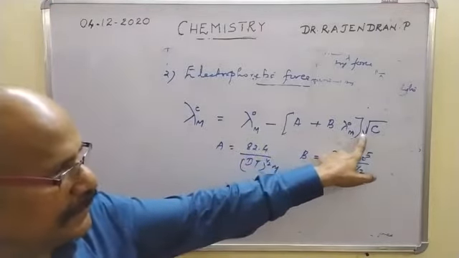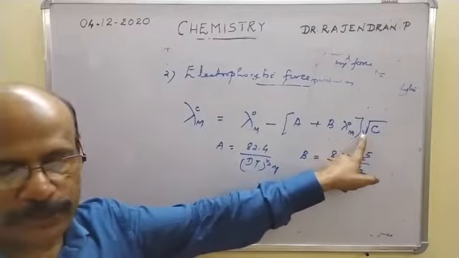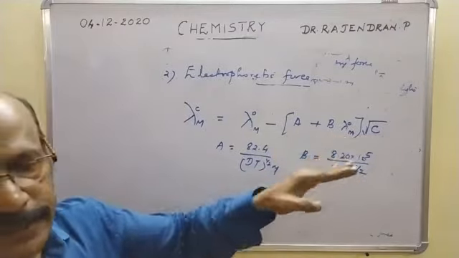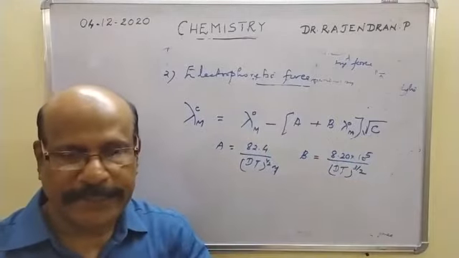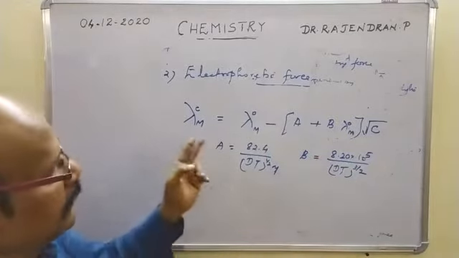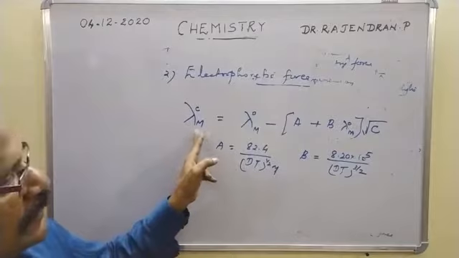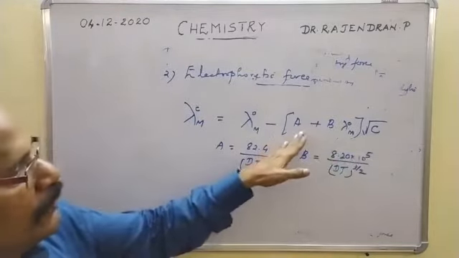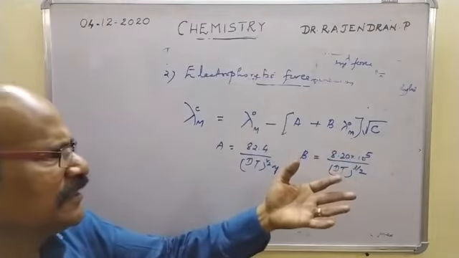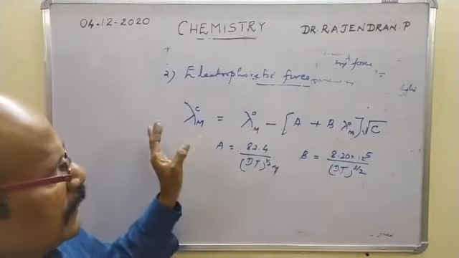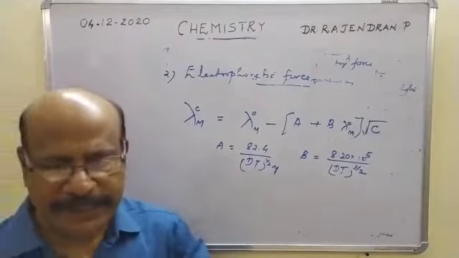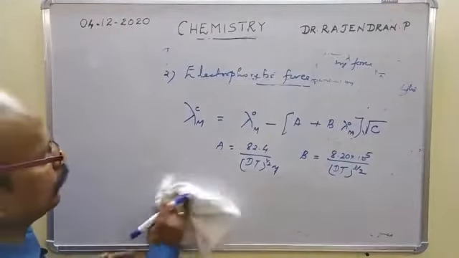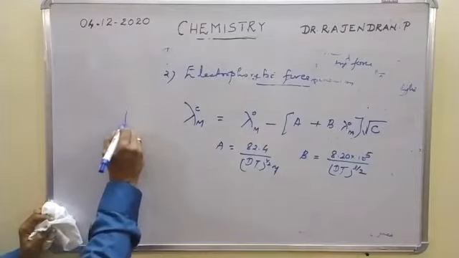As the concentration of the electrolyte solution decreases, gradually the A and B term diminishes, thereby increasing the ionic speed and thereby increasing the molar conductivity. As the concentration decreases, correspondingly the A and B term also decreases, thereby lambda Cm increases. That is the situation. So the plot of this is an equation of a straight line.